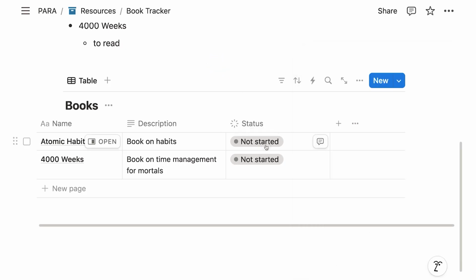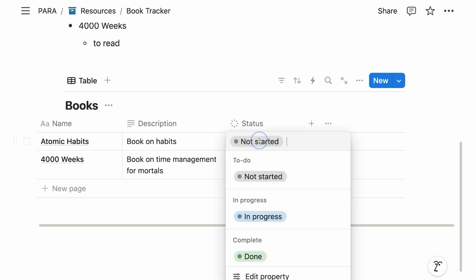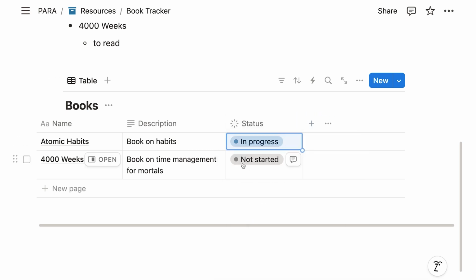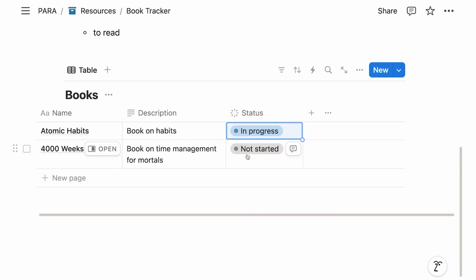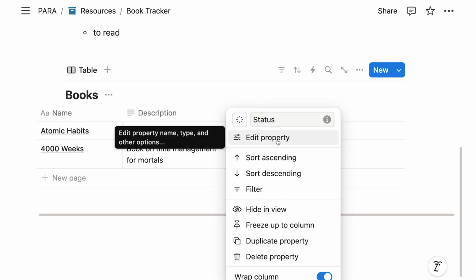And I can now click into this option and I can change it. I can through that indicate, well, Atomic Habits, that is a book that I'm currently reading, whereas 4,000 Weeks, it's too red, so that is currently on not started. If I want to change these labels, I can do so. I can click on my property, and then I can say edit property.